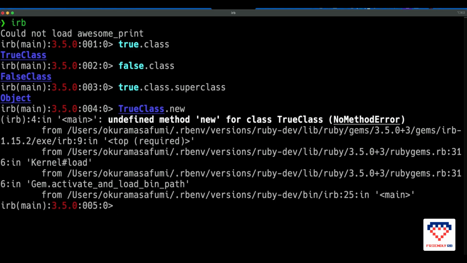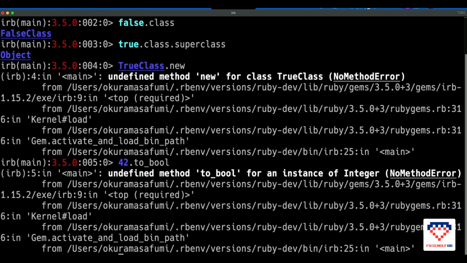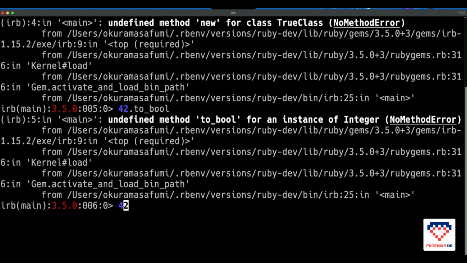It's a NoMethodError. Okay. What about toBool? For example, 42.toBool. Then, of course, there's no method such as toBool. However, it's so easy to do this.